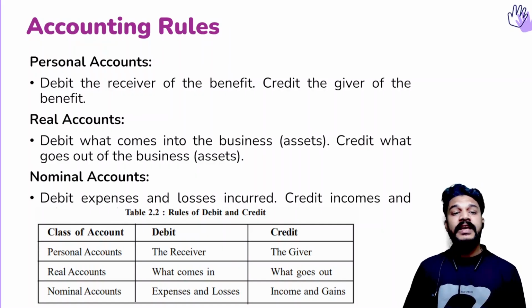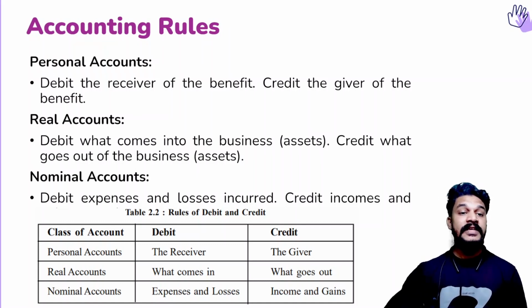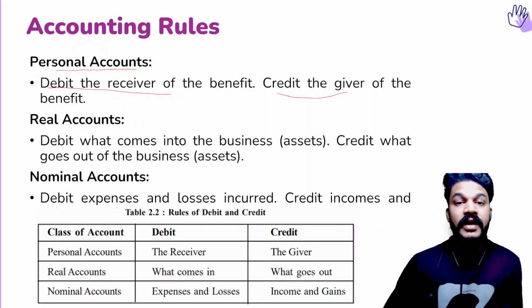And this rule of debit and credit is determined based on the nature or the classification of the account. So first we will see about personal accounts. So for personal accounts, how is the rule applied? Let's see. The rule is: debit the receiver and credit the giver. That is the rule about personal accounts.